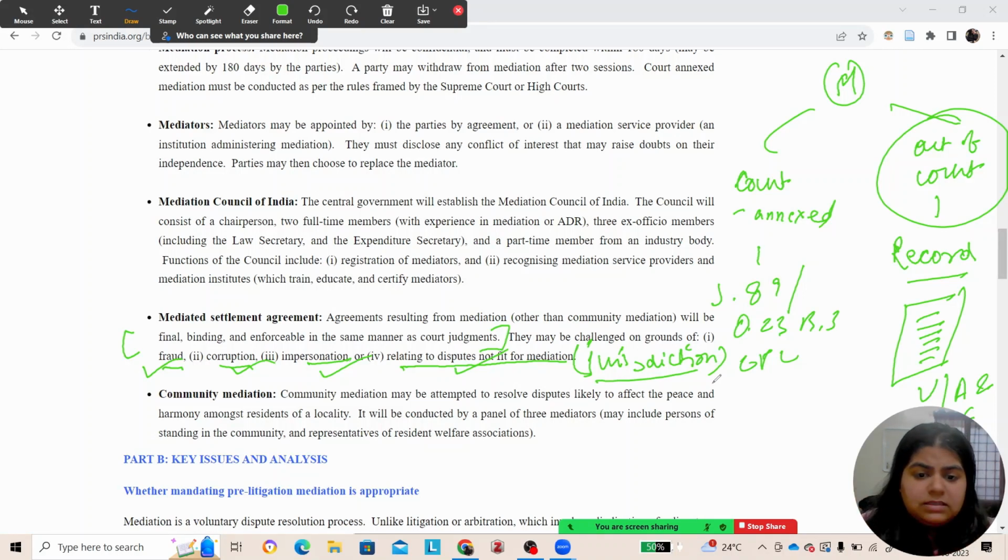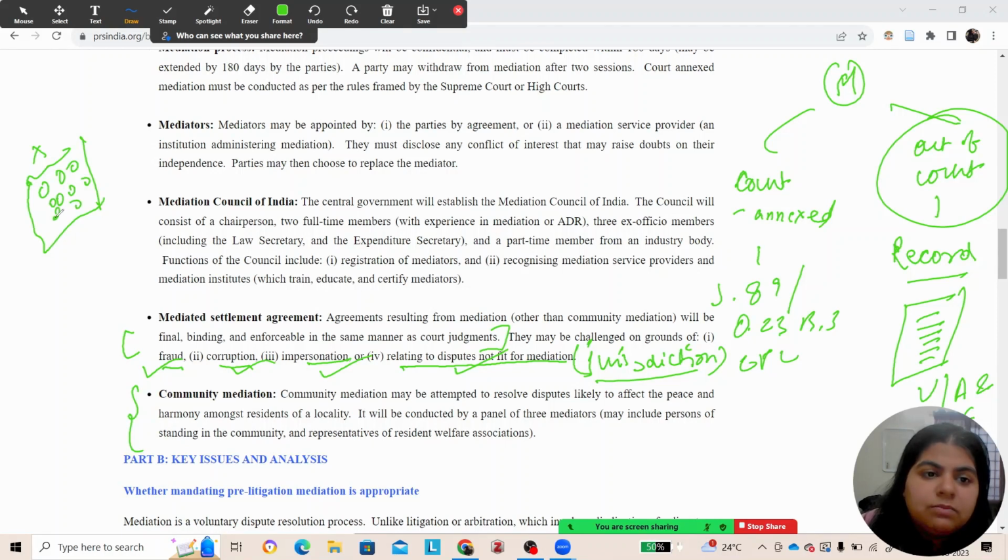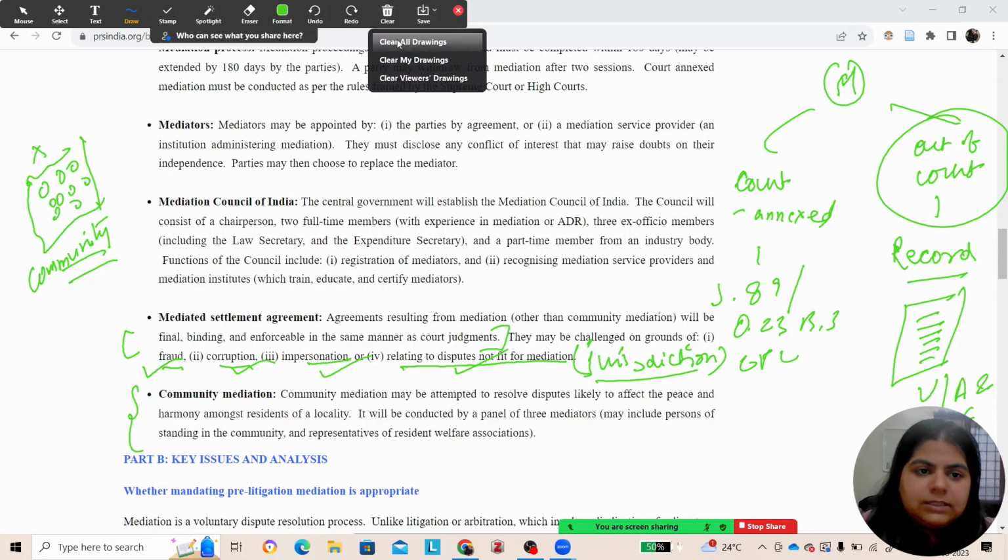Then it also provides a feature for community mediation. Suppose there is a district, there is an area named X, and people of this area are constantly fighting. So the mediation bill also provides for community mediations. What will happen with community mediation? There will be a panel of three mediators, and they will try to bring a harmonious settlement for the whole of the community or the whole of the society.